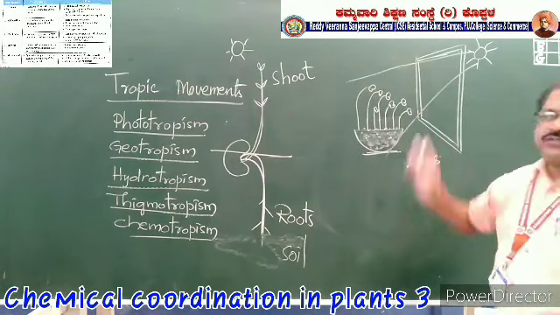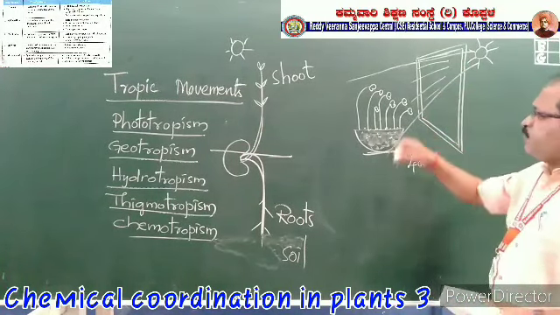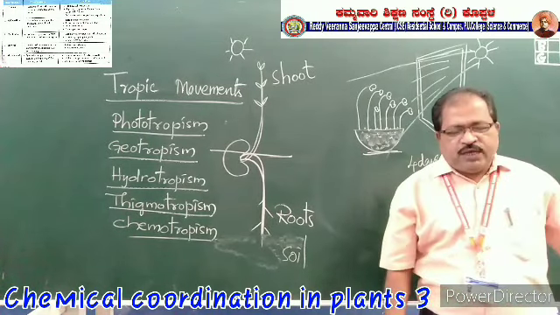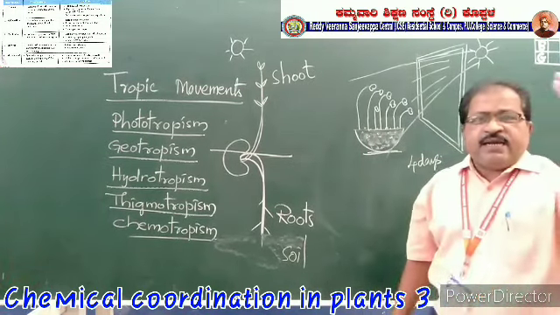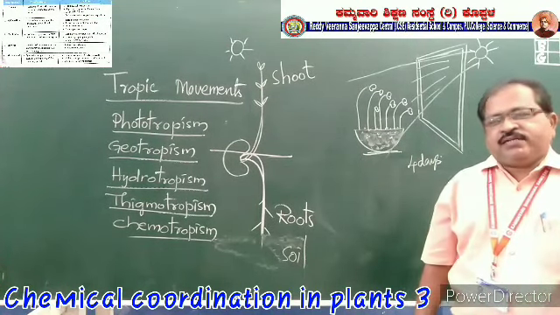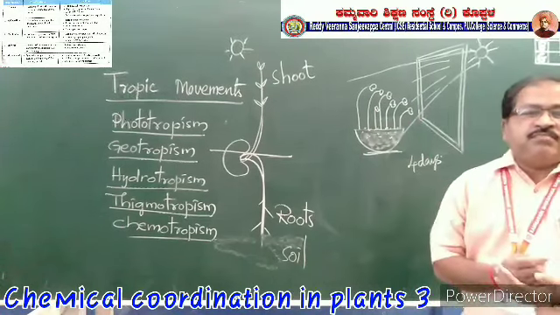You can find the difference because the sunlight is falling from the left side of the plants. So they turn their heads, that means their shoot system is turned towards the sunlight. This is called phototropism.